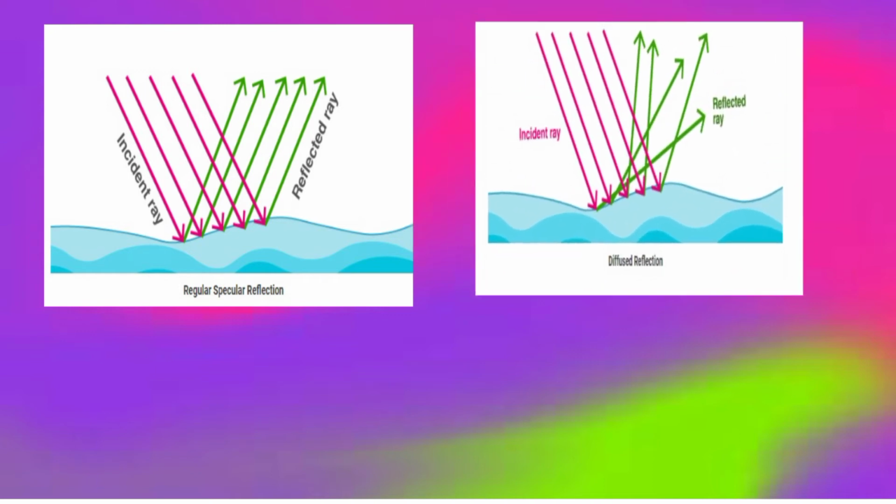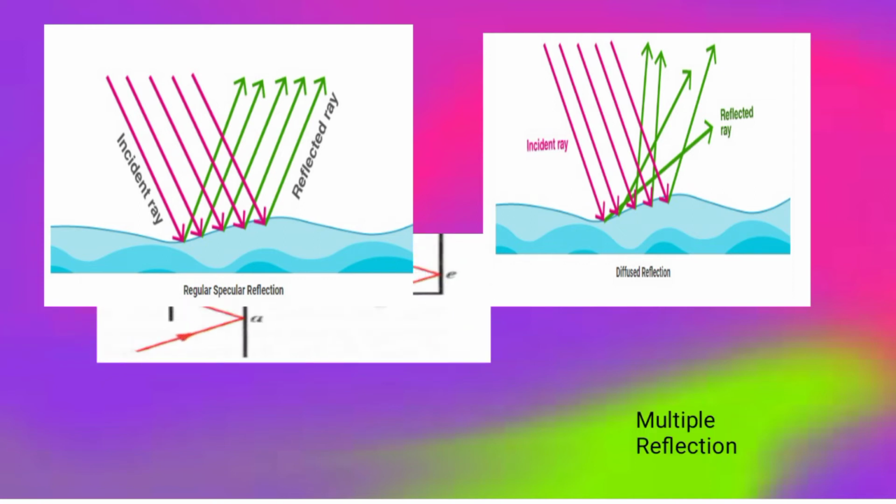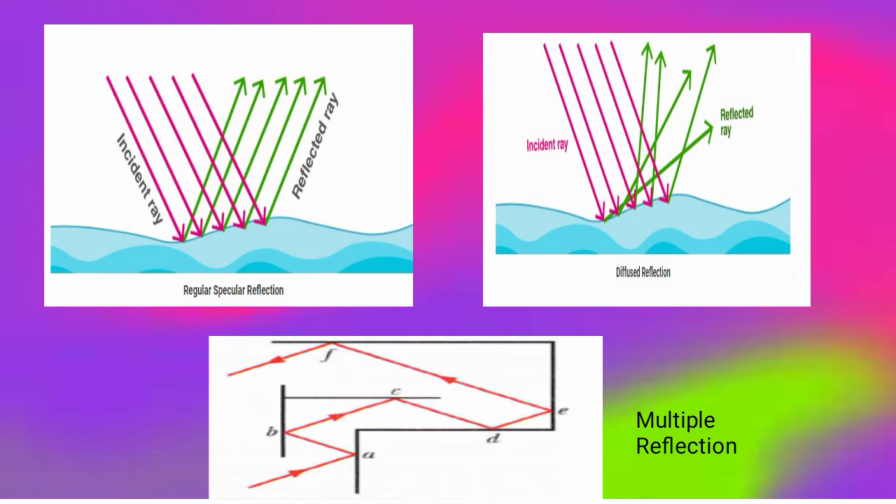Whereas in the case of diffused reflection, the angle is not unique. I think you can understand clearly by looking at these two diagrams. Then the third one is multiple reflection. The multiple reflection takes place within the two boundaries.